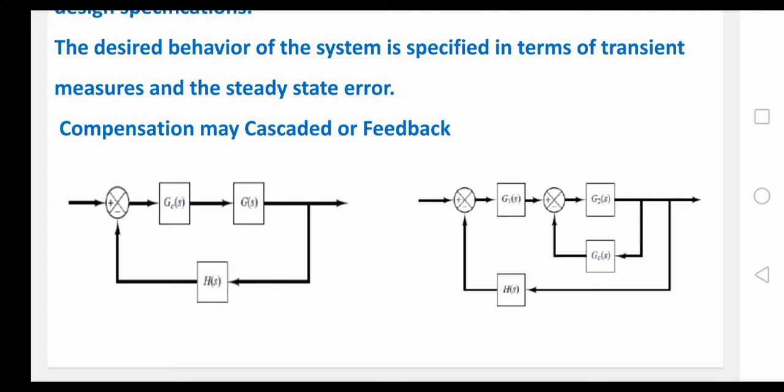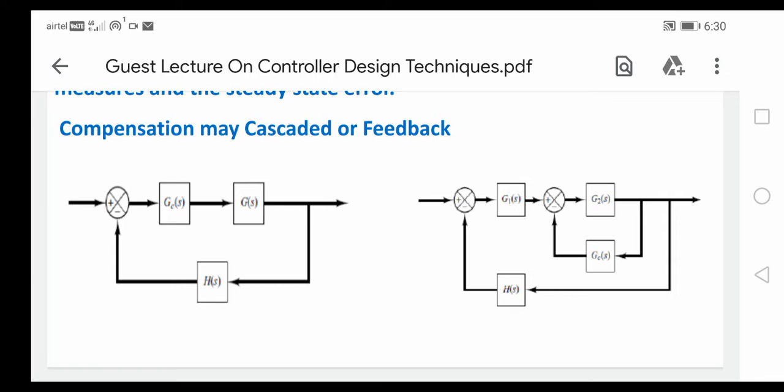In this connection, GC of S is a compensator connected in series. But in the second case, GC of S is connected in parallel, so we call it a parallel compensator.